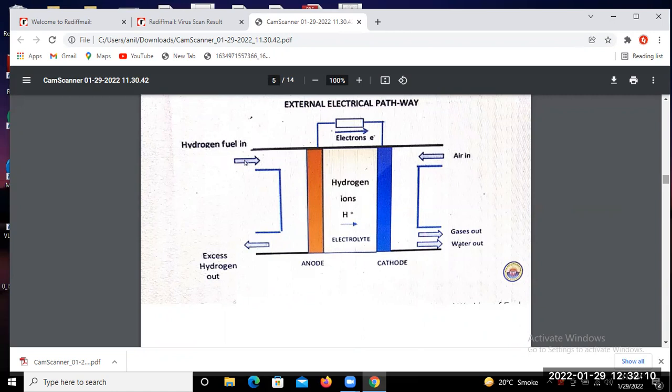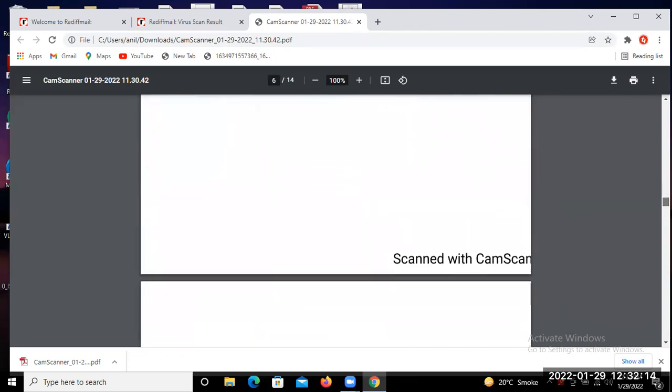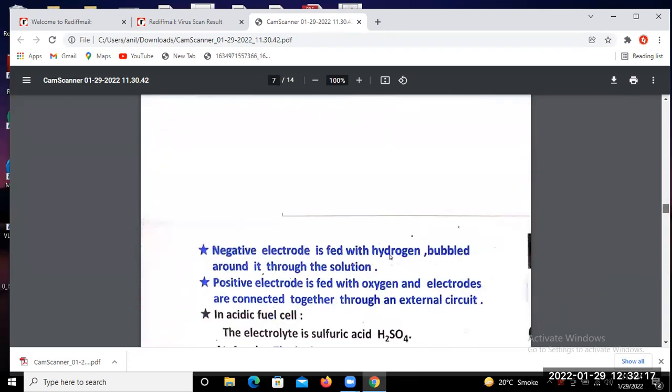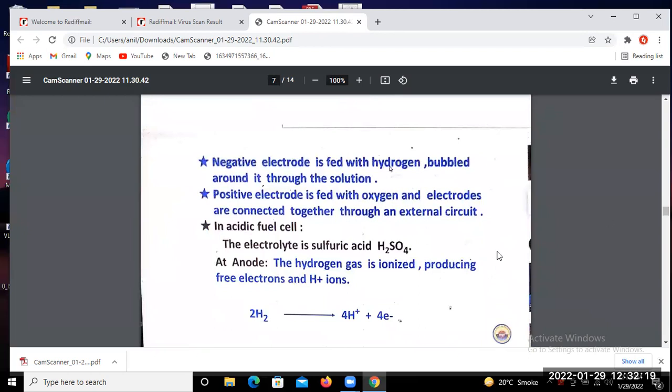So hydrogen H2 is ionized into H plus ions. This 2H2, that means hydrogen, is ionized into 4H plus and 4 electrons. So at the anode, the hydrogen gas is ionized, producing free electrons. Those electrons flow through the anode terminal to the cathode terminal.